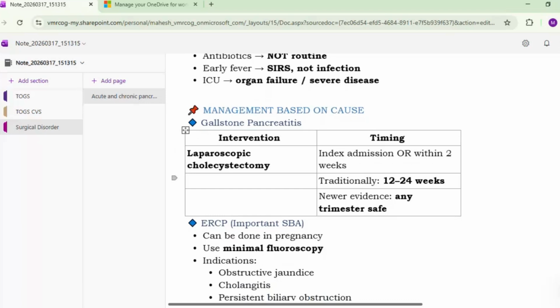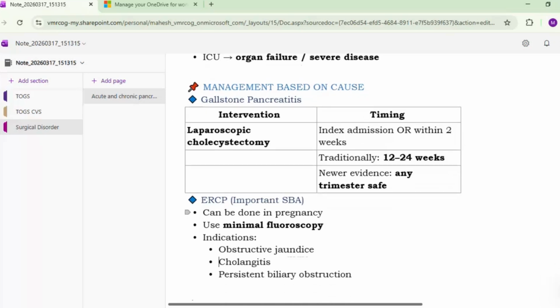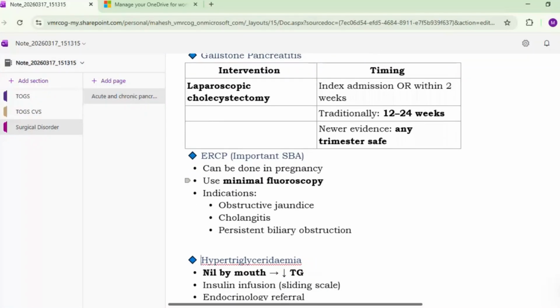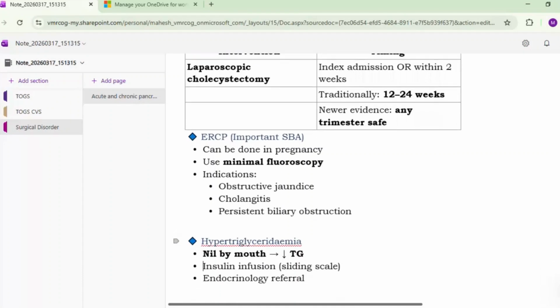Traditionally, 12 to 24 weeks was the period which was mentioned. However, as per the latest evidence, any trimester is safe. So unlikely this will be an SBA. Okay. Another intervention is ERCP. ERCP can be done in pregnancy. Use minimal fluoroscopy, and indications will be obstructive jaundice, cholangitis, persistent biliary obstruction.